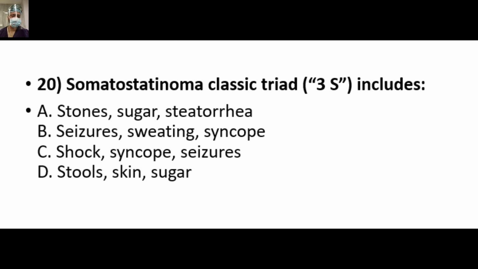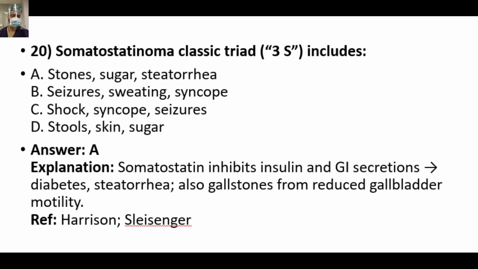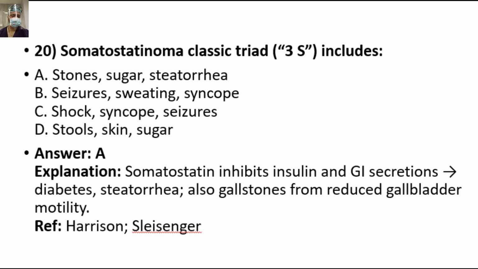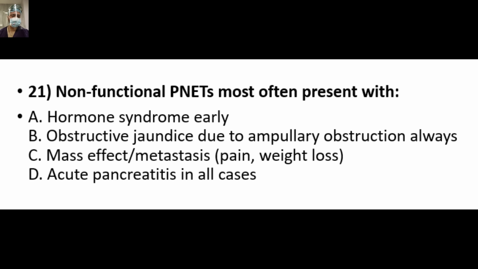The classical triad with somatostatinoma, the 3 S's, includes, so answer is A. Stones, sugar, steatorrhea. Somatostatin inhibits insulin and pancreatic enzyme secretion, leading to diabetes and steatorrhea, because of pancreatic inhibition, and also gallstones from reduced gallbladder motility. So all these things we have already discussed in the theoretical discussion of this video. This is a repetition. Next question is, non-functional PNETs most commonly present with.